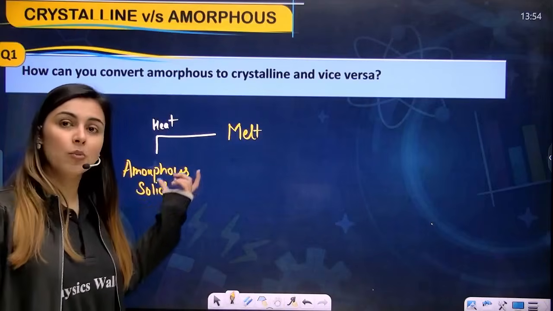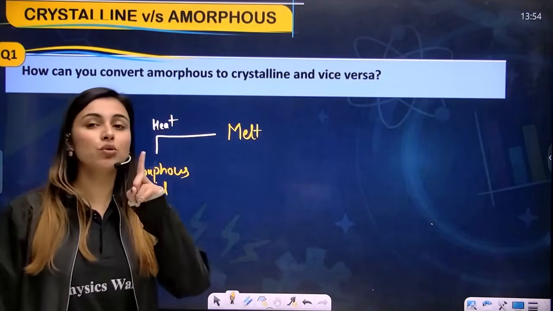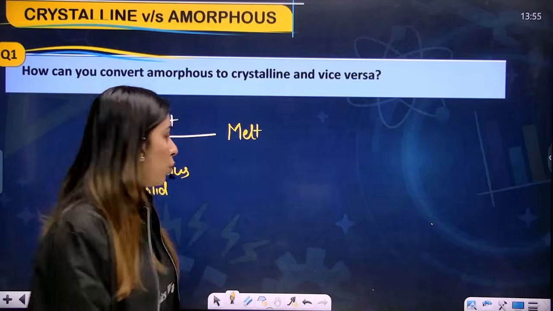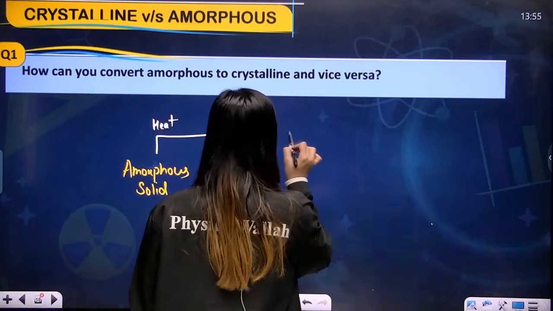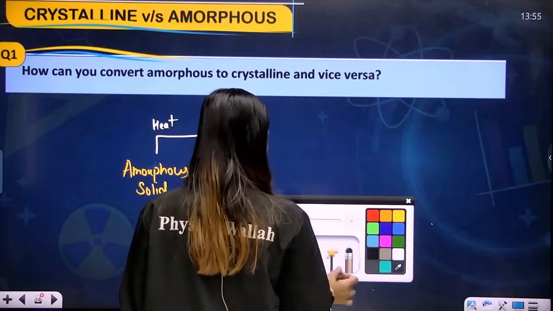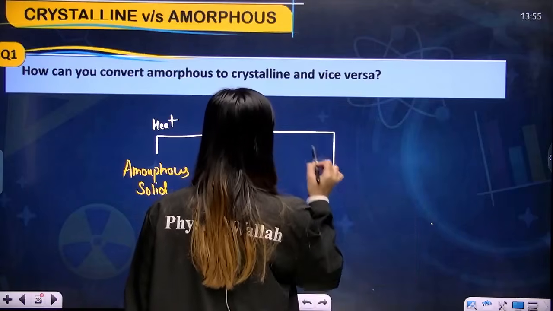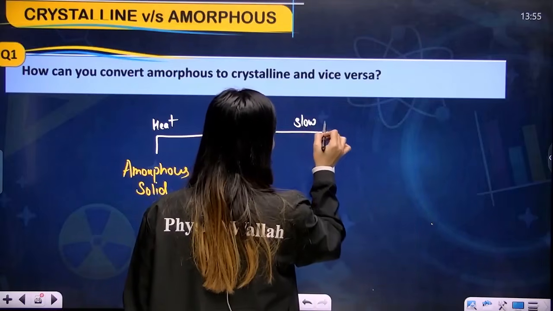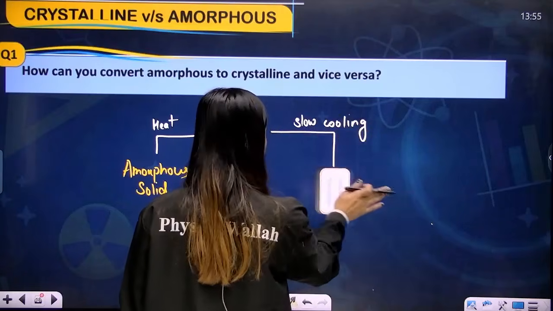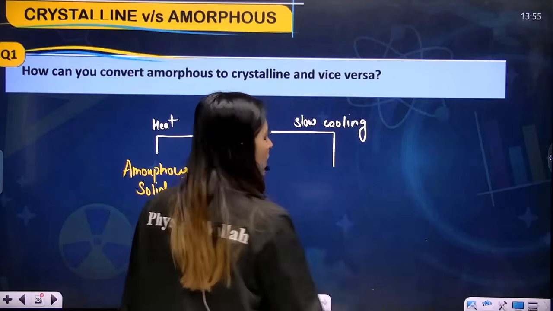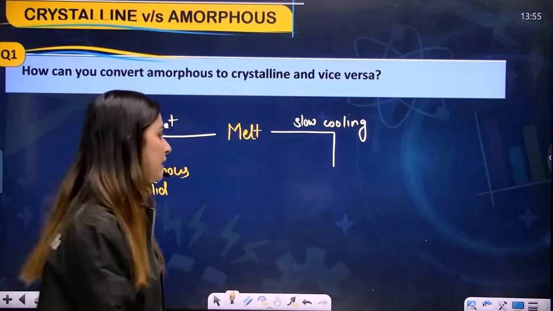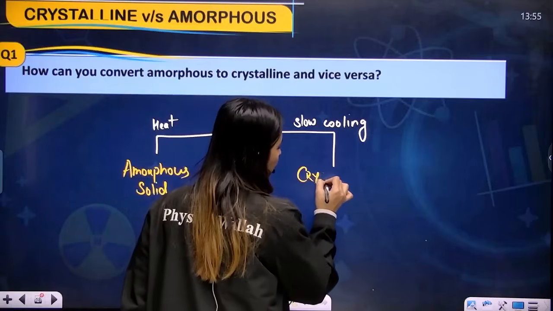In order to convert the amorphous solid to a crystalline solid, I told you the arrangement should be ordered, and for an ordered arrangement you need time. So you are going to slowly cool it. When you do slow cooling, my dear students, you will get a good amount of time for the particles to arrange in order, and you will get a crystalline solid.